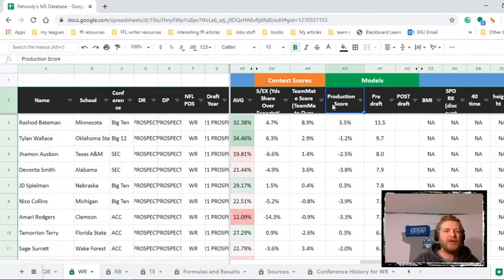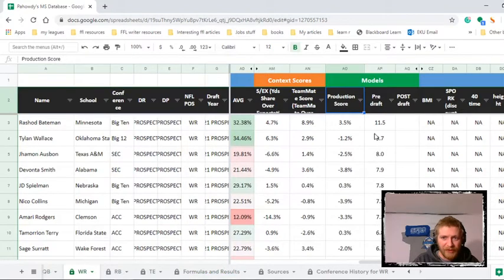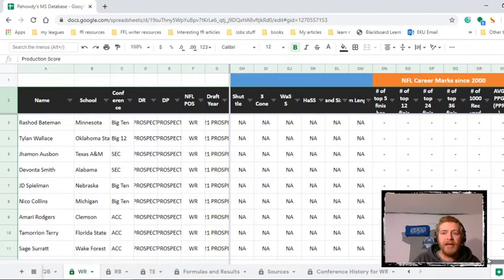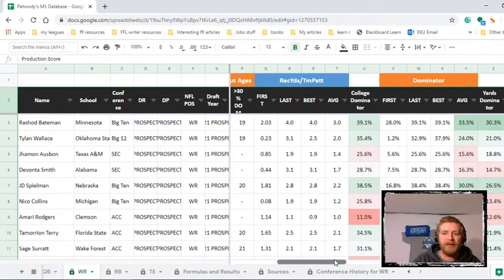And then production score really is a model, and given the way I calculate it, which you can find in the formula and results tab, by the way, it's not a regression model, but still, I include it as a model. Then you've got the combine, then you've got the NFL career marks. Now, for each stat, I listed what they did in their first year, their last year, best year, and average. Because not everyone played at 18, which is what creates all those blank cells. But everyone's got a first year, a last year, and an average.